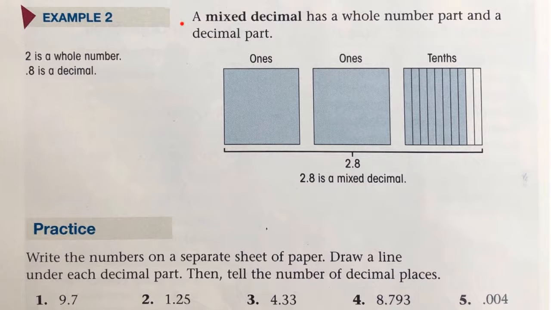Second example, a mixed decimal has a whole number part and a decimal part. 2 is a whole number and 0.8 is a decimal. So 2.8 or 2 8/10 is a mixed decimal shown with 1 whole, 2 wholes, and 8/10.